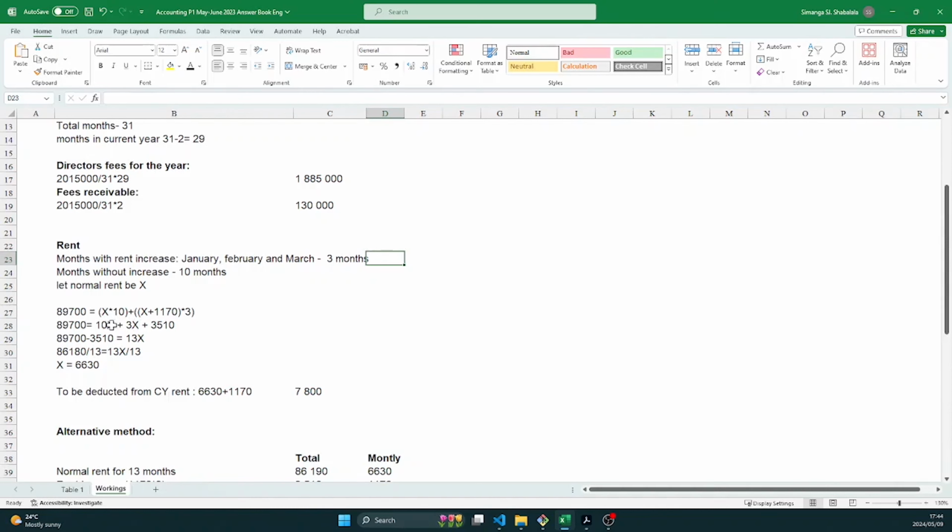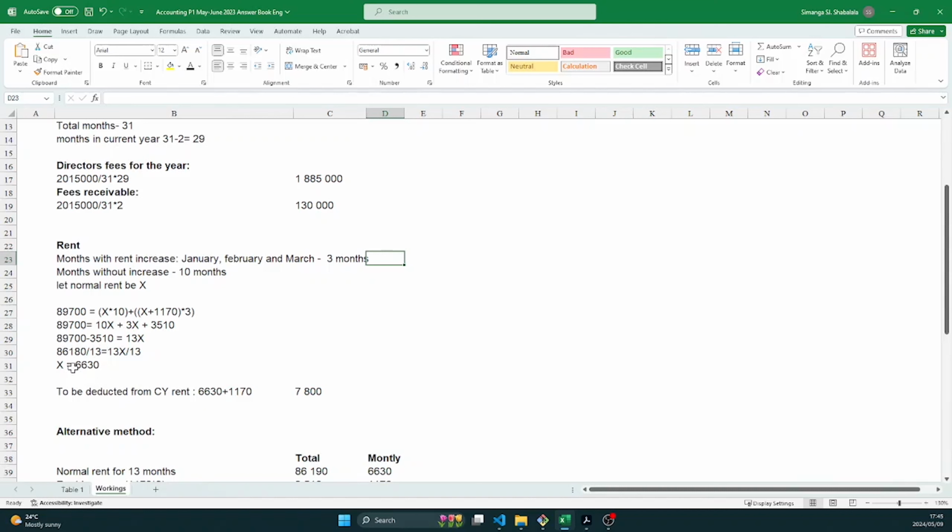Moving on to the next step, X times 10, that's 10X. X times 3, that's 3X. 1,170 times 3, that's 3,510, right? Okay, and then in the next step, we're going to deduct 3,510 from both sides. So we deducted from this side and we are left with 13X, 10 plus 3, we are left with 13X. And we deducted from this side and we are left with 86,180, right? And in the next step, we are going to divide both sides by 13 so that we can get our X.